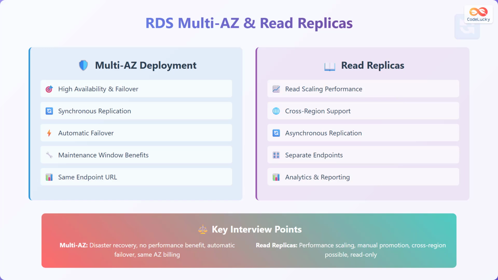Read replicas focus on read scaling performance by creating asynchronous copies of your database that can serve read-only queries. Read replicas support cross-region deployment for global applications, use separate endpoints requiring application modifications, and are perfect for analytics and reporting workloads. Key interview distinctions. Multi-AZ is for disaster recovery with automatic failover and same availability zone billing, while read replicas are for performance scaling with manual promotion to primary, cross-region support, and read-only access limitations.